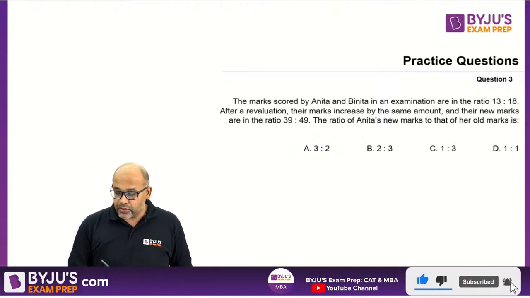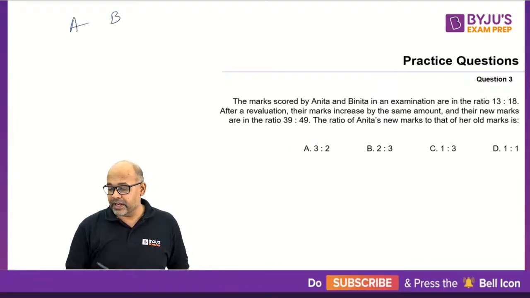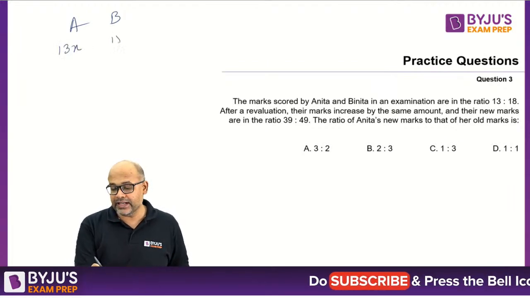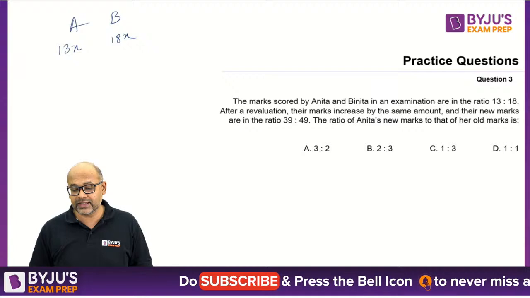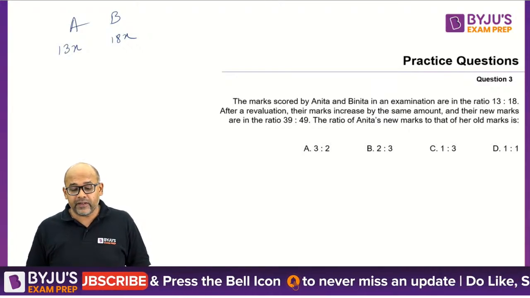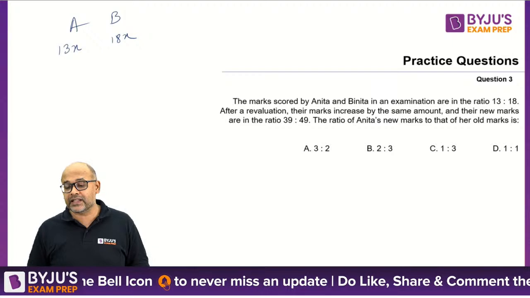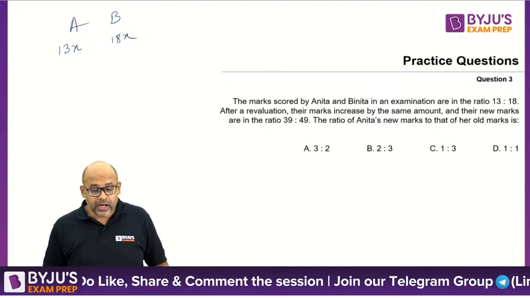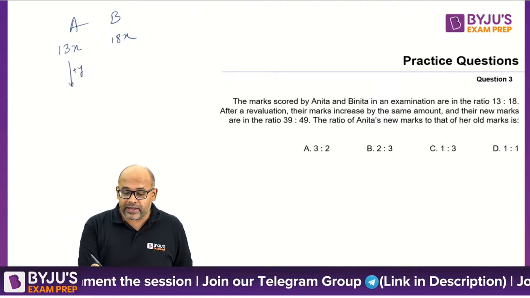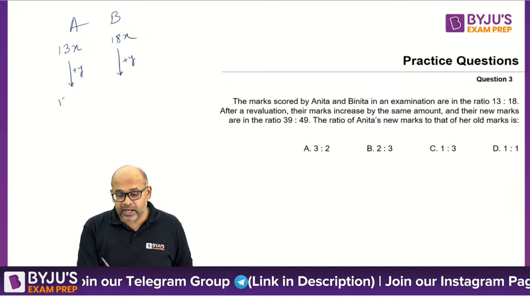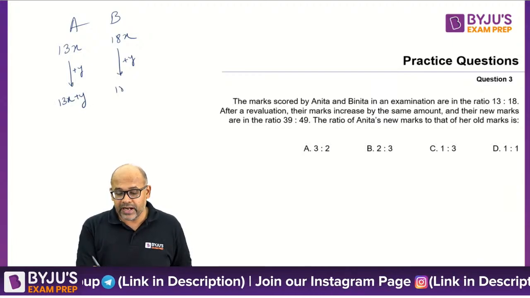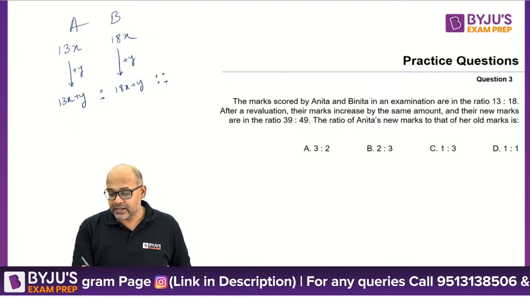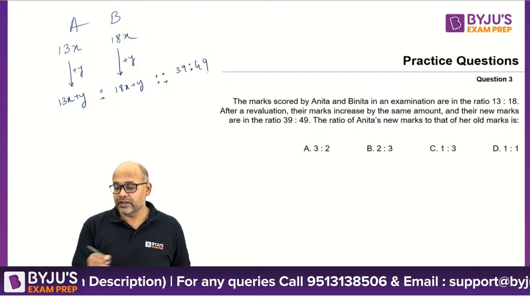Okay, so Anita and Binita are two students who got their scores as 13x and 8x. The ratio is 13:8, right? 13x and 8x. After revaluation, their marks increased by the same amount and their new marks are in the ratio 39:49. Now let us say they increased by plus y and plus y, which means my score should become 13x plus y and 8x plus y. But this ratio is given to me as 39:49.